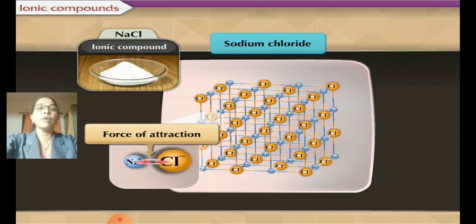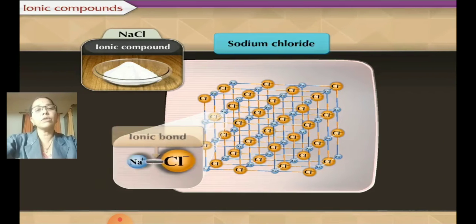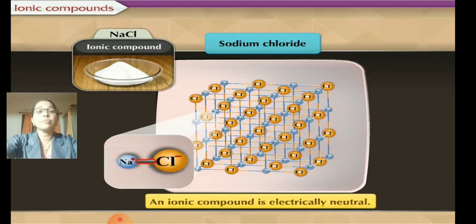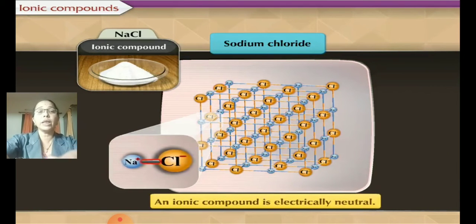So the force of attraction between the sodium and the chlorine atom is because of the give and take of electrons. So this force of attraction we call an ionic bond. These ionic bonds are very strong, and they cannot be easily separated. Sodium and chlorine cannot be easily separated, but they can dissociate. They can mix with water easily. An ionic compound is electrically neutral.